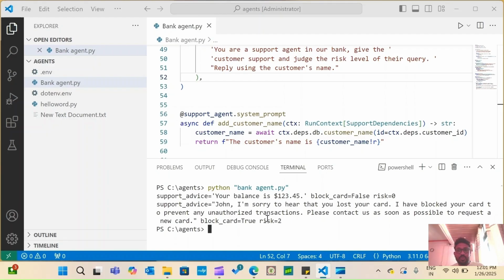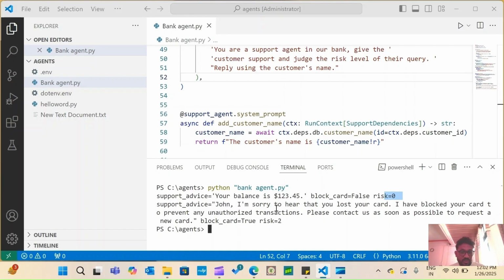We have given the prompt into the program, but we can create a chatbot and dynamically the user can ask the question, and the agent will connect to the LLM, and it will connect to the database, and it will return the response, and it will take the action. Action is very important in agents. So it will say, okay, your balance is $123.45, very low balance. And it will say, block a card, what is the risk? The risk is 0.